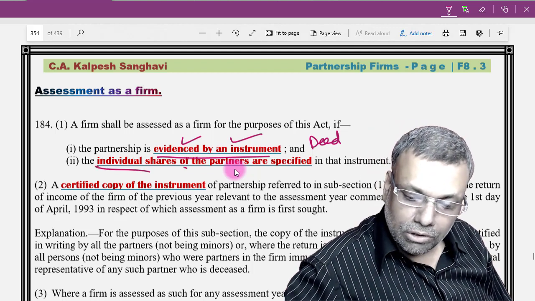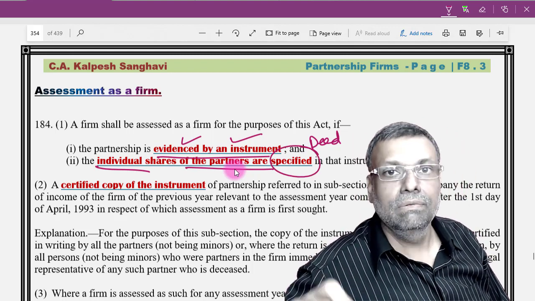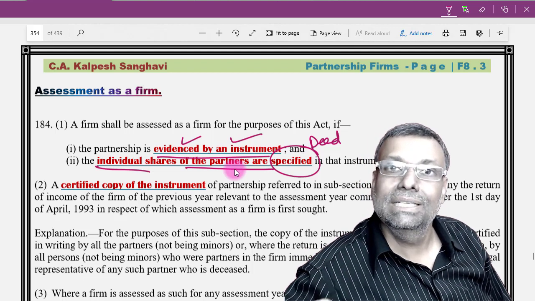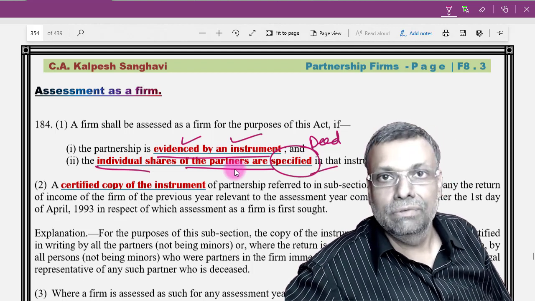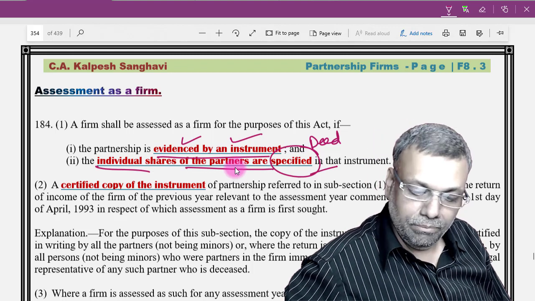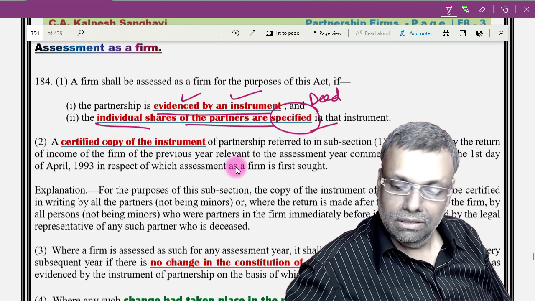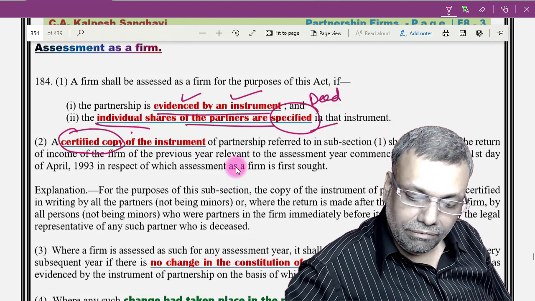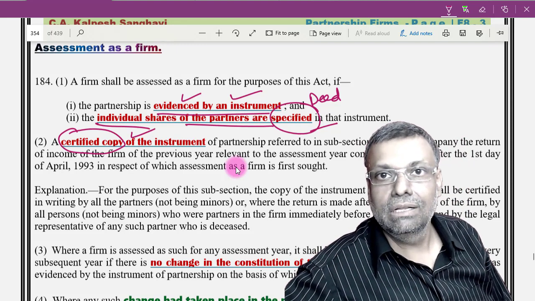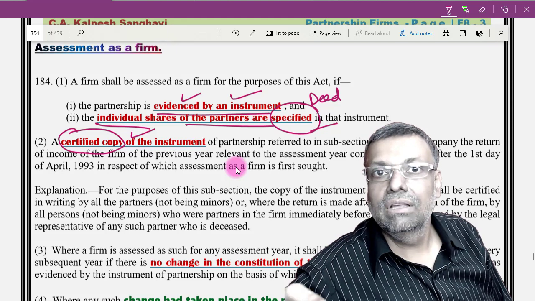And the individual share of the partner should be specified. So equal, 30, 40, 50, 50, whatever. It should be specified. These are the basic conditions. Only then it will be regarded as a partnership firm. Then in the year in which you are filing return, that means the first year after you have been formed, the certified copy of the instrument, that means certified copy of the deed, should be submitted with the return of income.